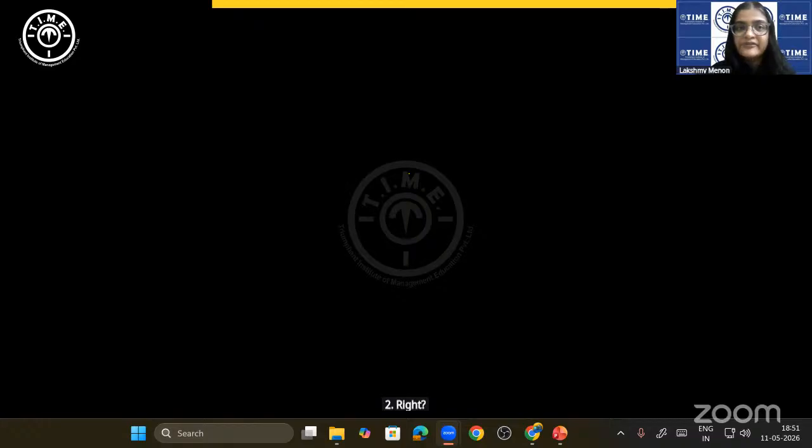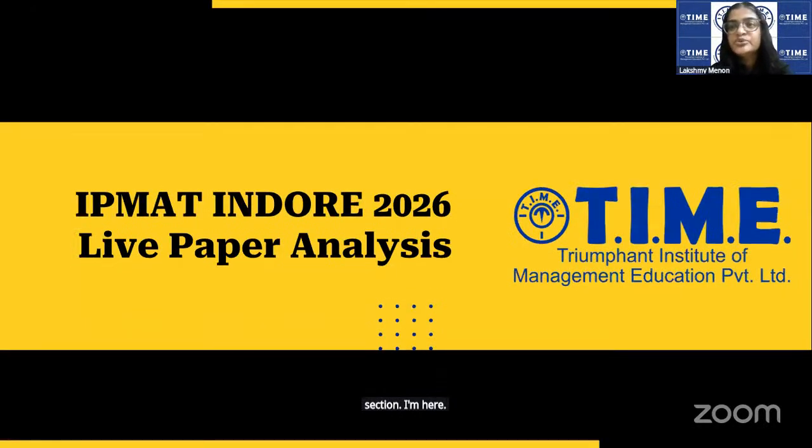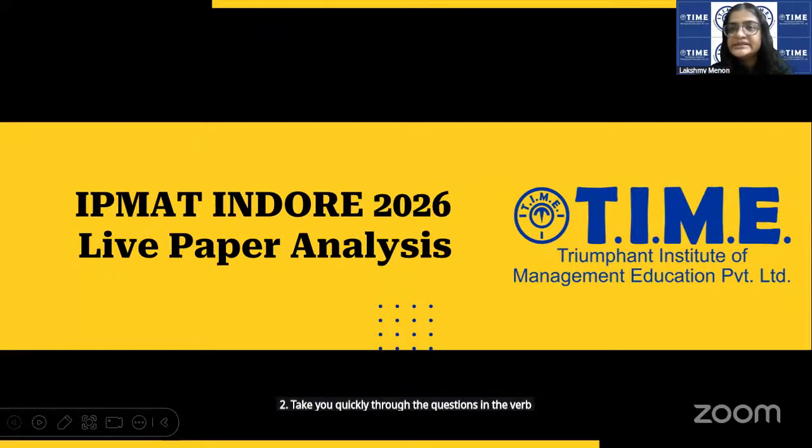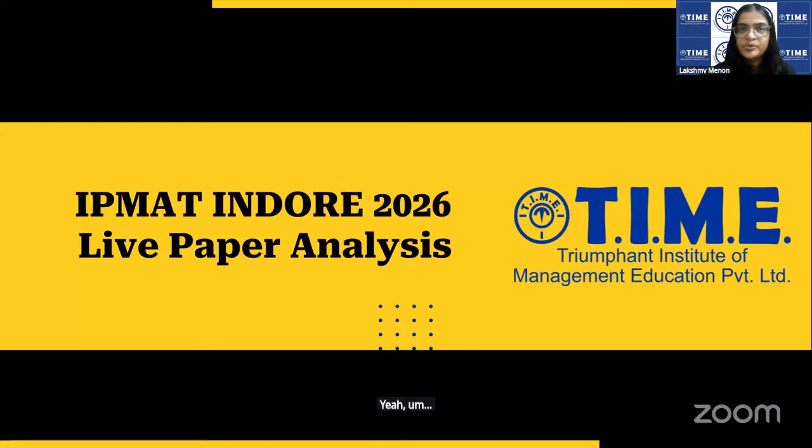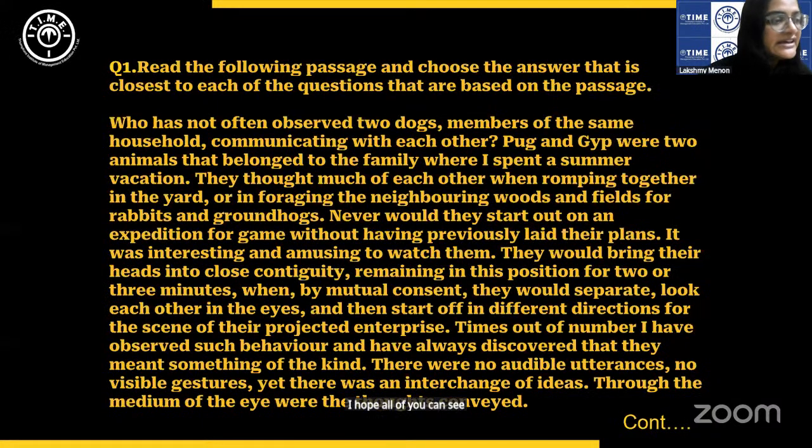So now we have looked at some of the questions in the quant section. I'm here to take you quickly through the questions in the verbal ability section, or what we call the English language section. I hope all of you can see my screen.